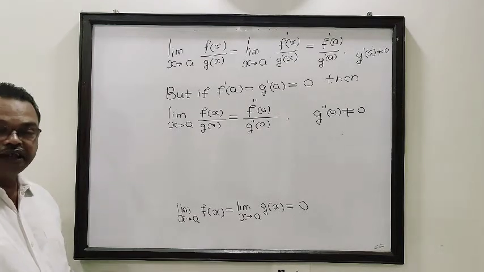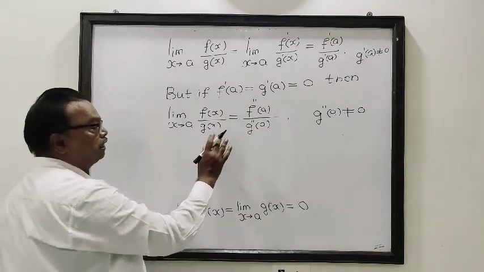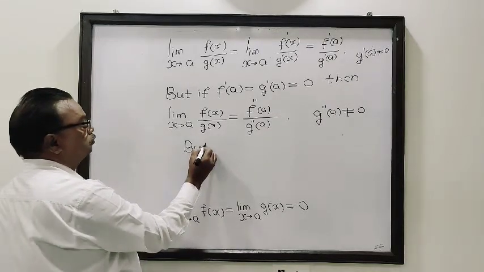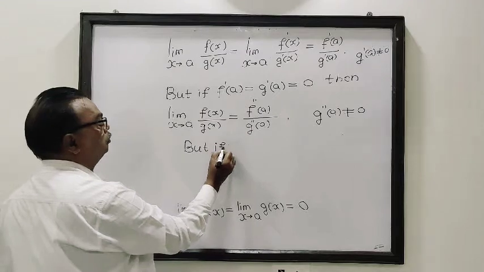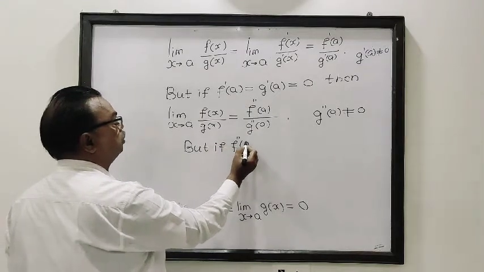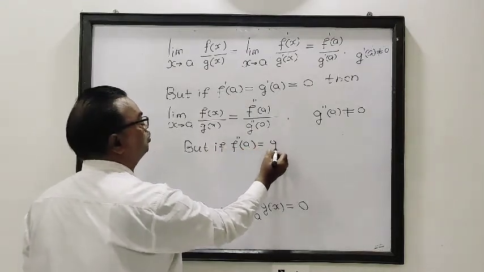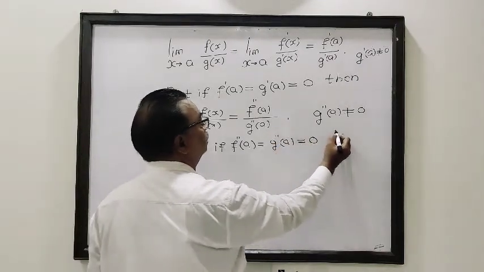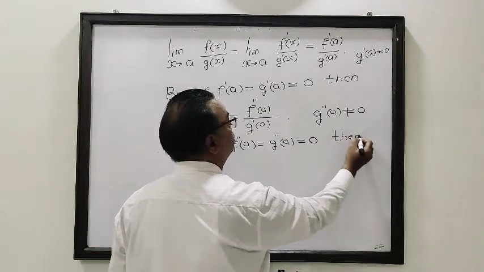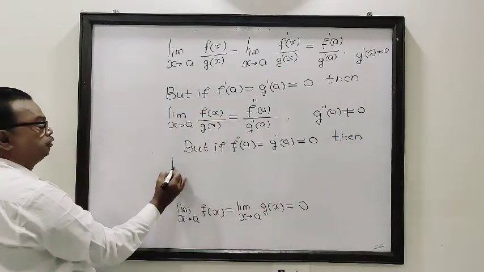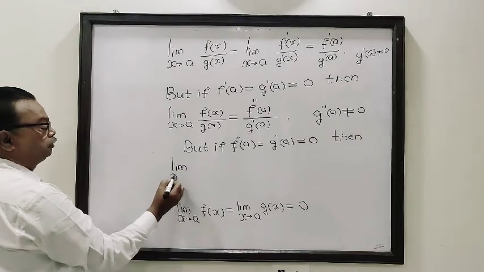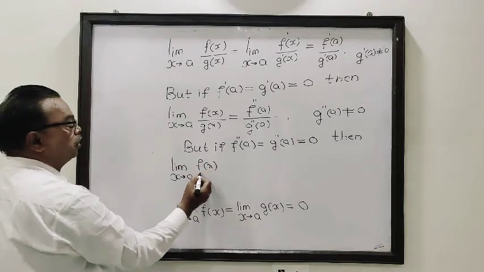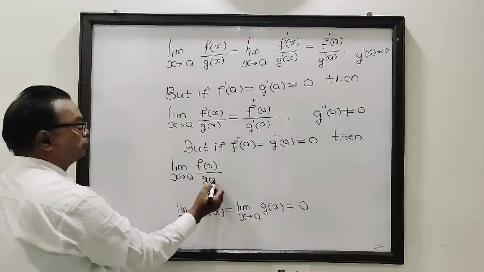But it may happen that f double dash and g double dash may be 0. But if f double dash of a is equal to g double dash of a is equal to 0, then limit x tends to a of f of x upon g of x.